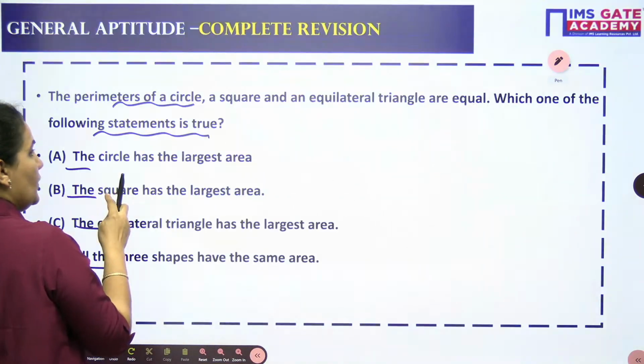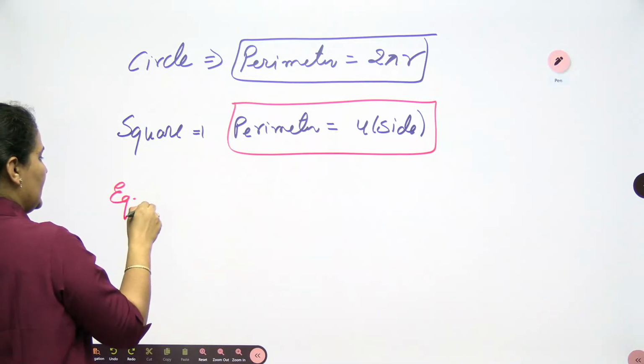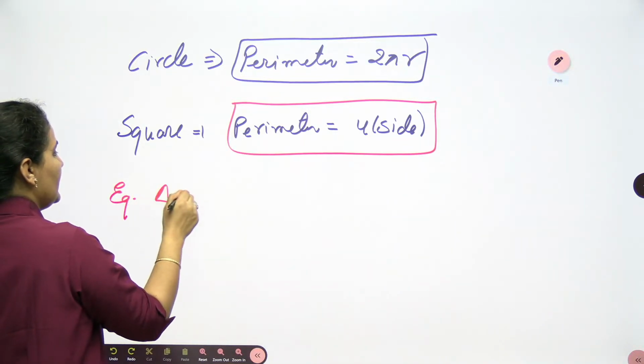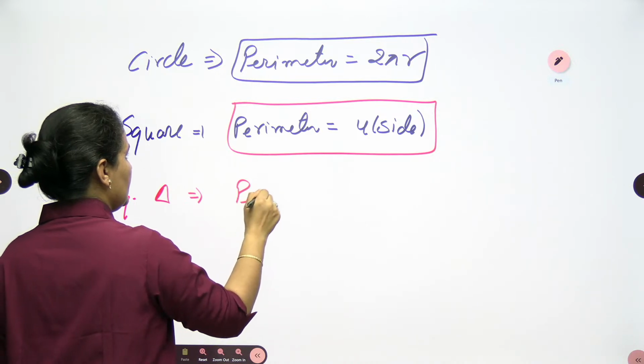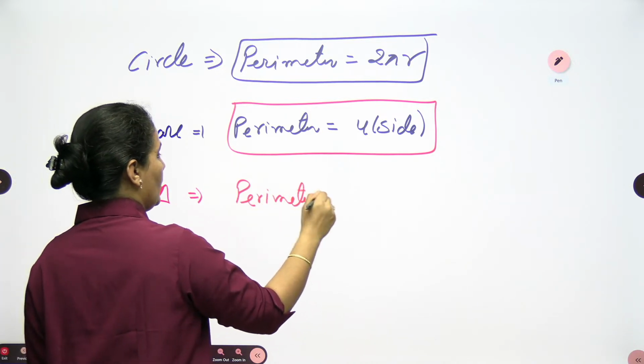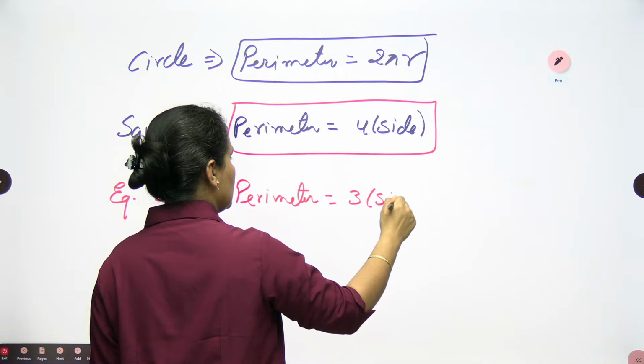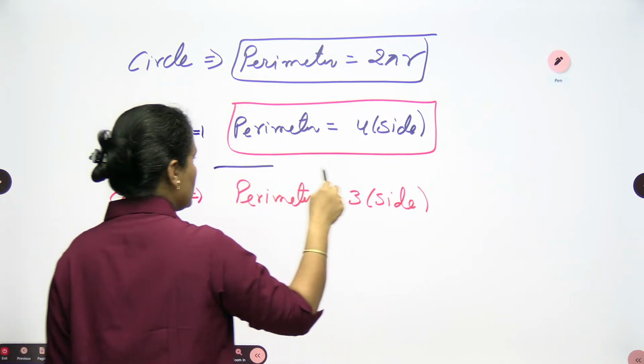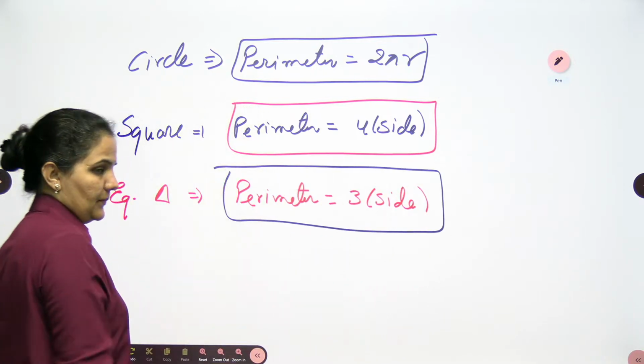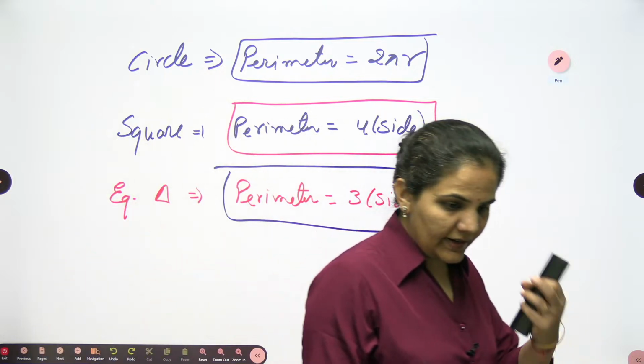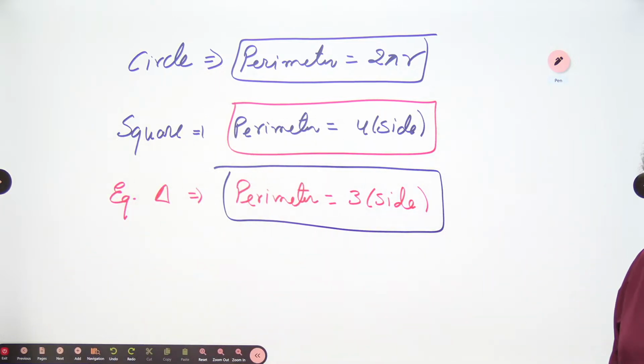And if you want to go for the equilateral triangle, just recently we discussed the equilateral triangle. The perimeter is nothing but the sum of all the sides, so you can write this as 3 into side. It depends on you how you are writing the side. So what we need to do, let's read it here.